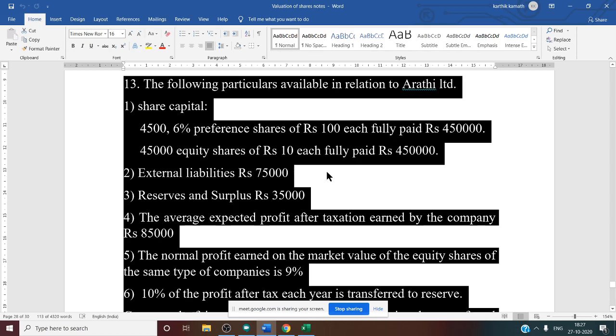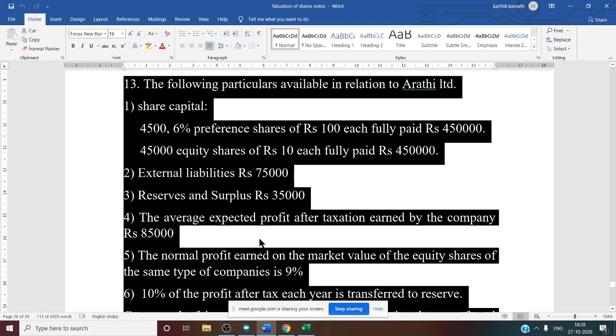Directly mentioned. Instead of giving creditors, debentures and all, they have directly said external liability 75. Reserves and surplus, that is 35,000. Again, it is given. Then average expected profit after taxation earned by the company is 85,000. This is nothing but AAP, average annual profit. This is also directly mentioned. If they have given past years' profit, then you need to take the average, but no need because it is directly mentioned.